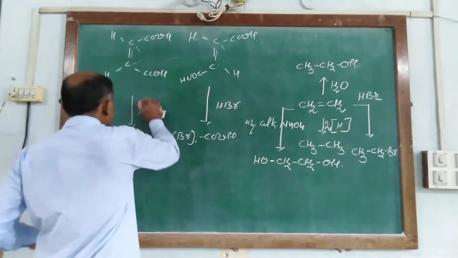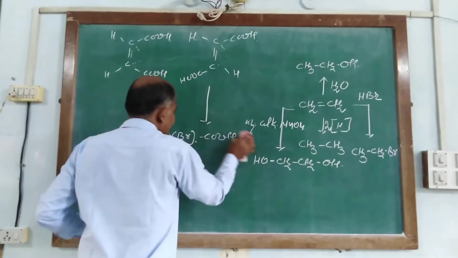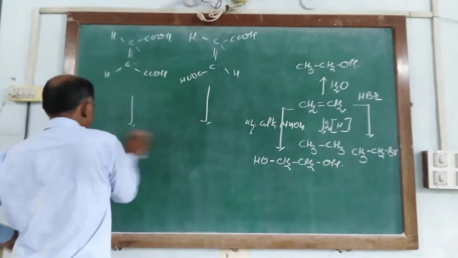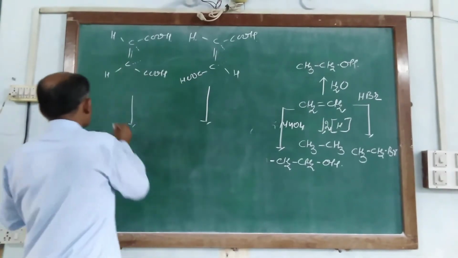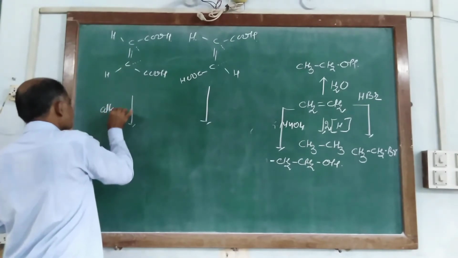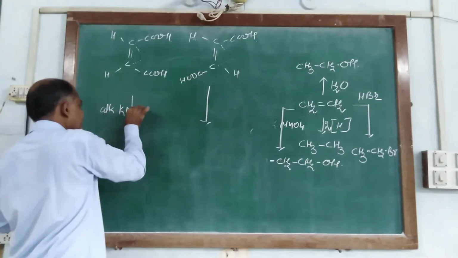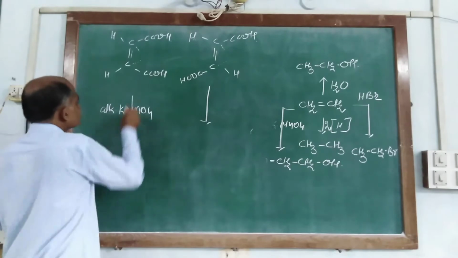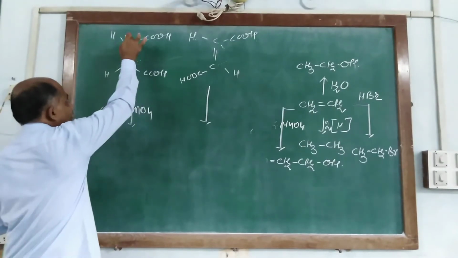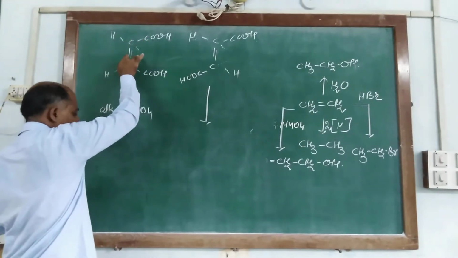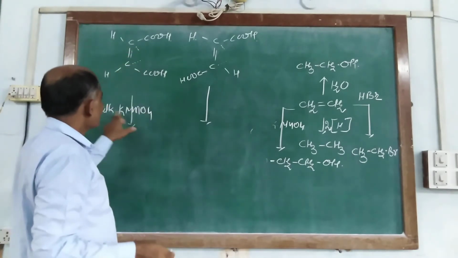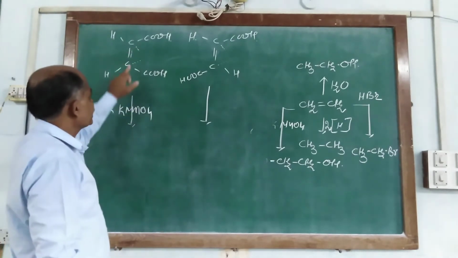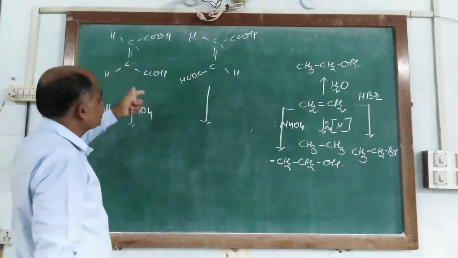So when this acid reacts with alkaline KMnO4, potassium permanganate, the double bond is there, and after reacting with KMnO4, each of the carbon atoms of the double bond links with a hydroxyl group.